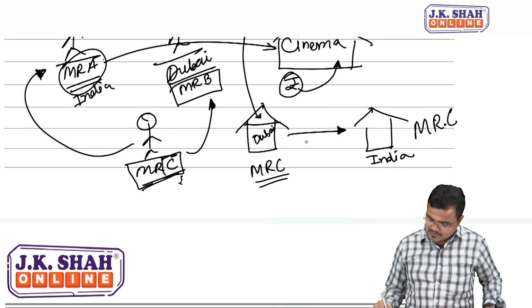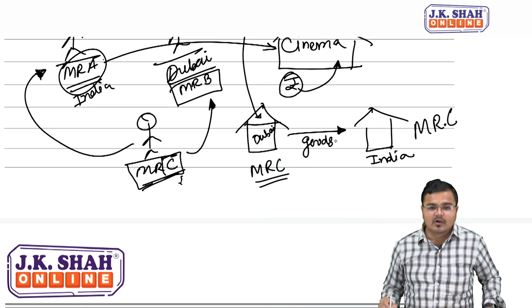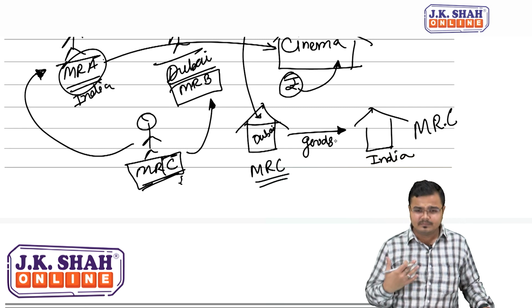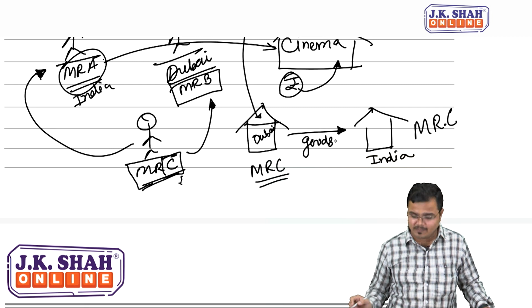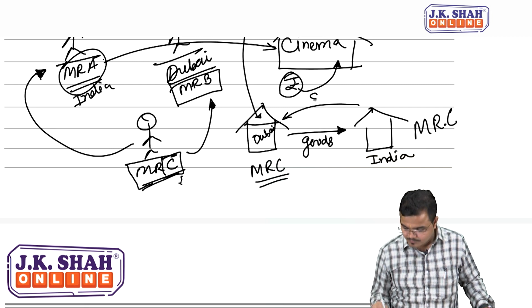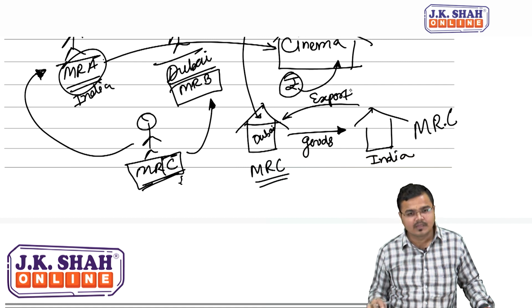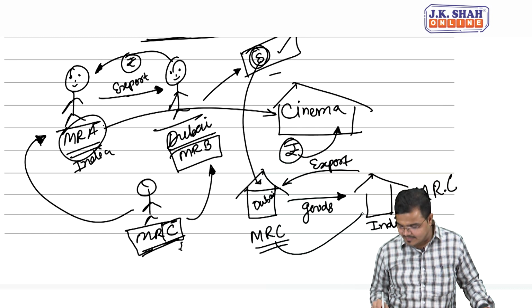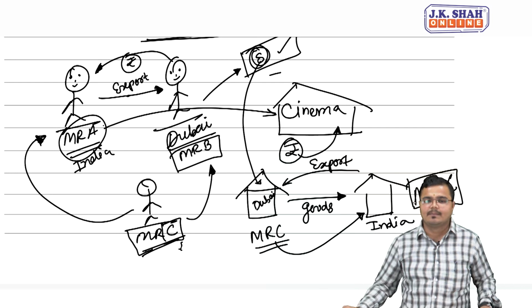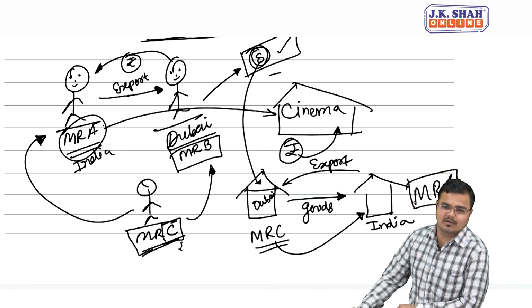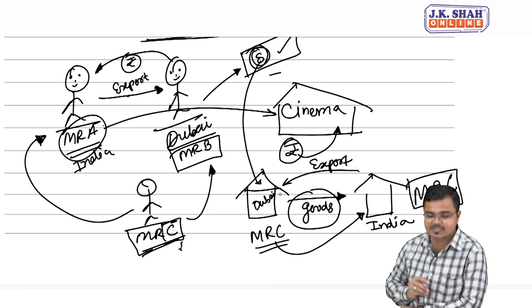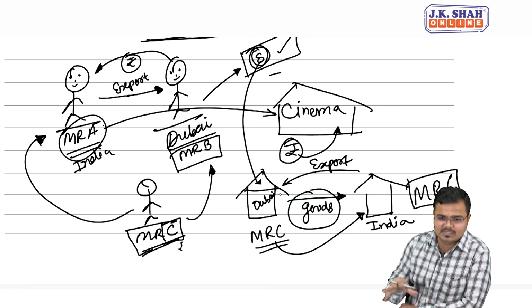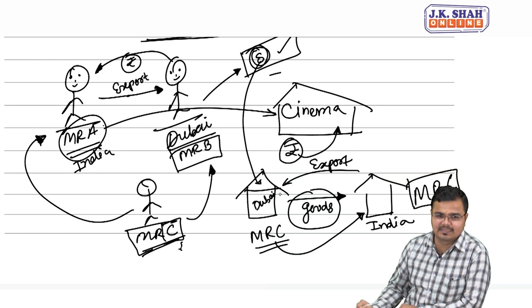Now they ask for certain goods, yes or no. In the name of these goods, a very inflated bill and everything will be prepared and shown as an export. The money which he has received from the Swiss bank will now be given as a payment to the Indian firm, which is also of Mr. C only, making his black money appear as earned by exporting goods and services. This is what I have shown you to understand how money laundering in a general sense takes place.